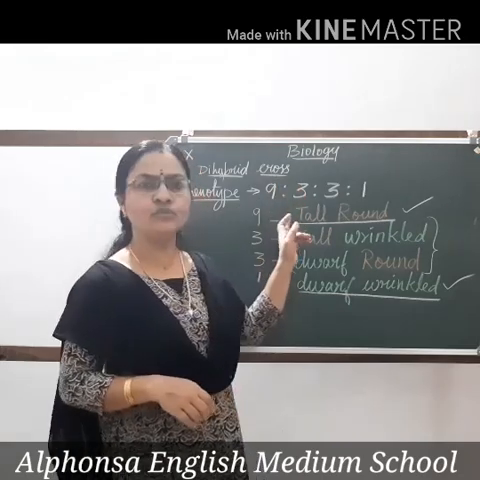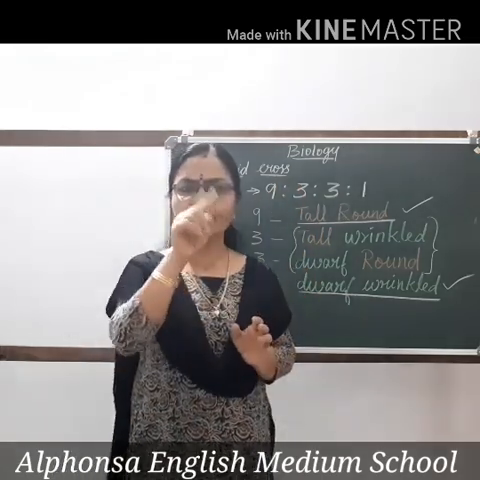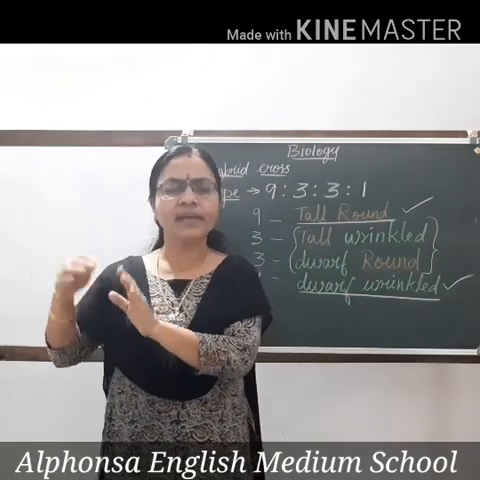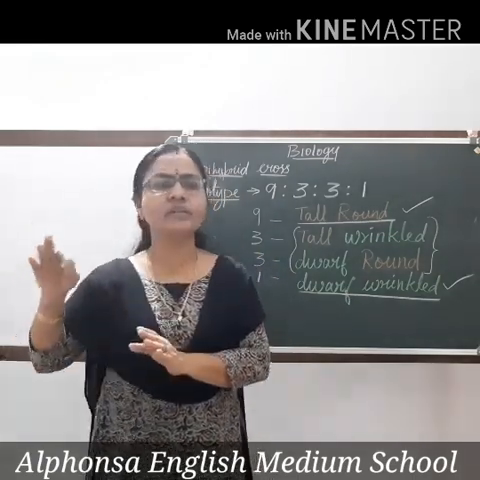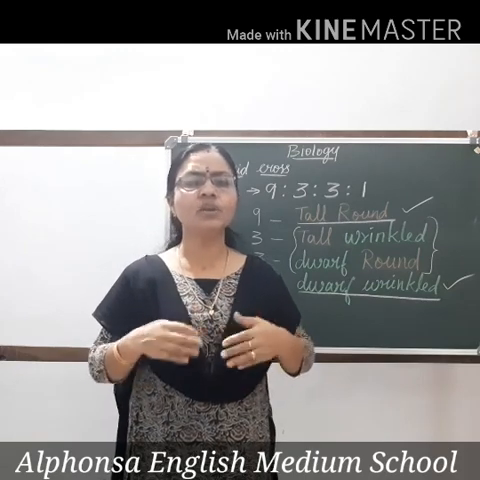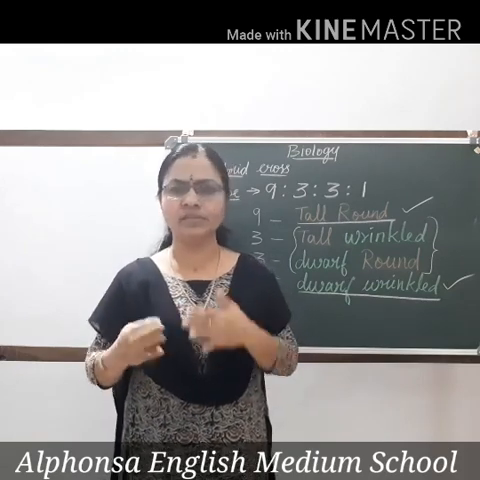Write the alphabets which you use for each character. Capital T, capital T, capital R, capital R in the bracket, is crossed with dwarf plant having wrinkled seeds, small t, small t, small r, small r. In the F1 generation, all the plants produced were tall plants with round seeds.